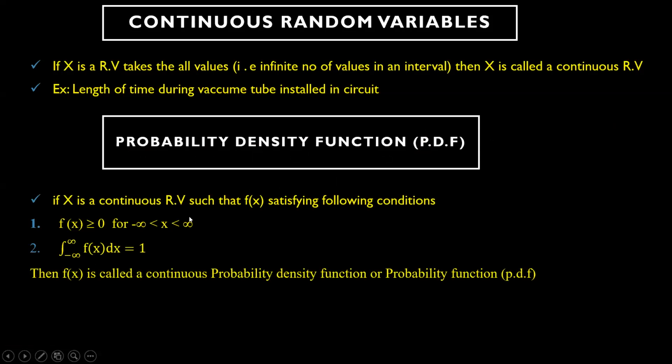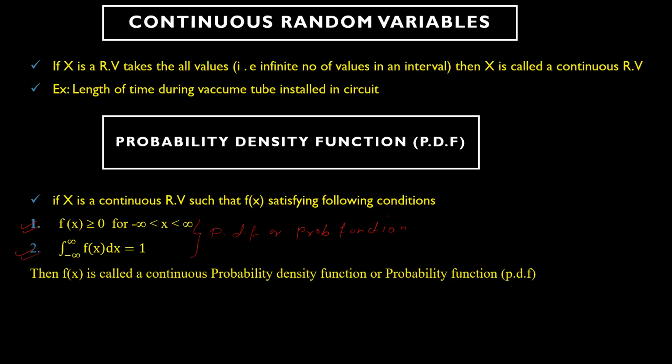This part I have already discussed yesterday: if f of x is greater than or equal to 0 and the integration from minus infinity to positive infinity of f of x dx is equal to 1, then if this condition is satisfied, it is called a probability density function, or simply in some textbooks they call this the probability function.